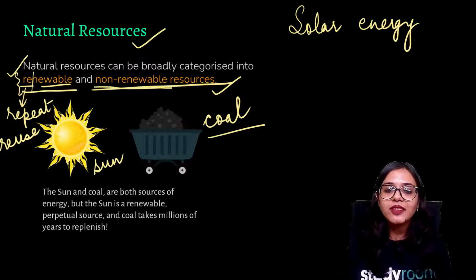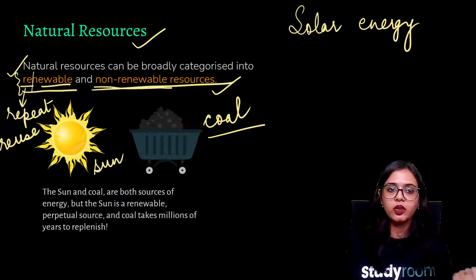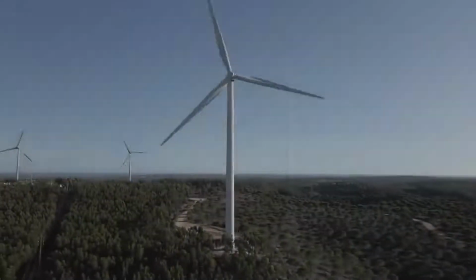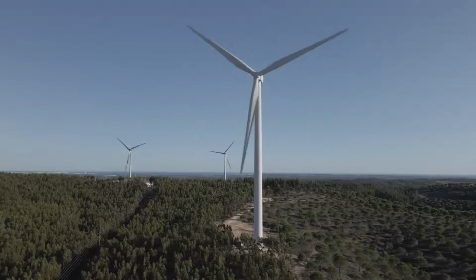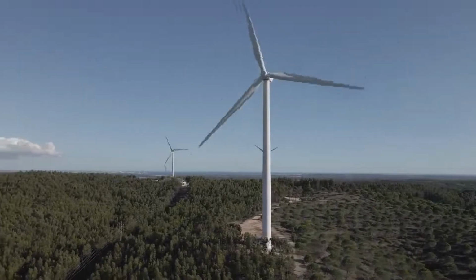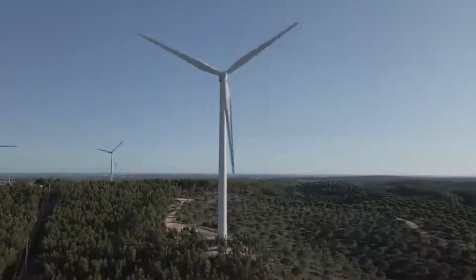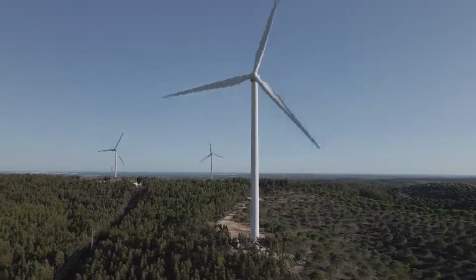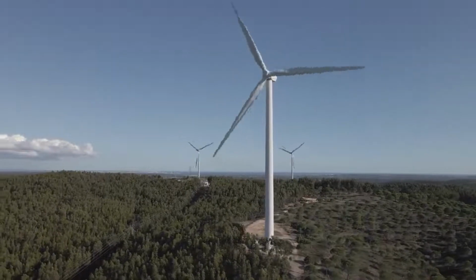So that is why you have to be very careful when you're using these resources, be it natural renewable resources or natural non-renewable resources. Here you are seeing another renewable resource, that is wind energy. We know that we can get our electricity from coal, but since coal is a non-renewable resource, we are shifting to other modes of renewable energy, such as solar energy that I explained to you in the previous slide.